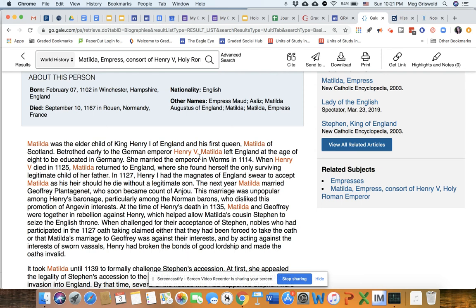When Henry V died in 1125, Matilda returned to England, where she found herself the only surviving legitimate child of her father. Okay, so I've read this and I have some original thinking.